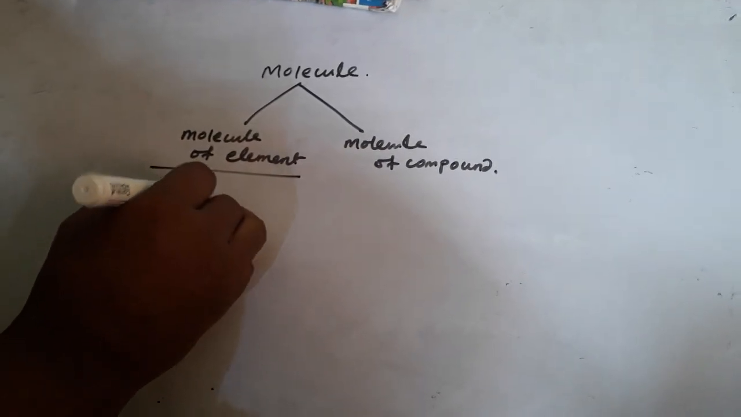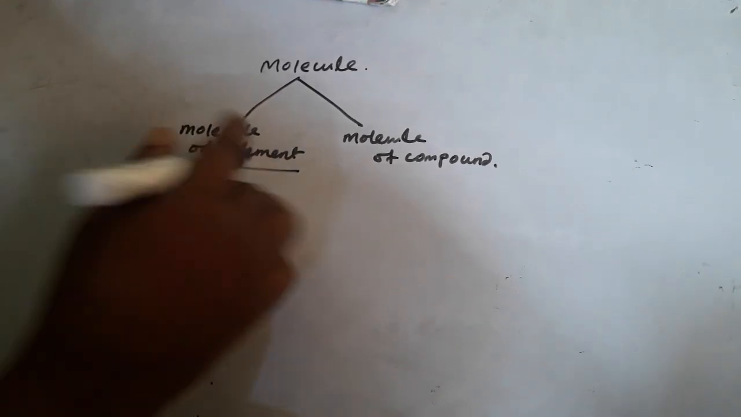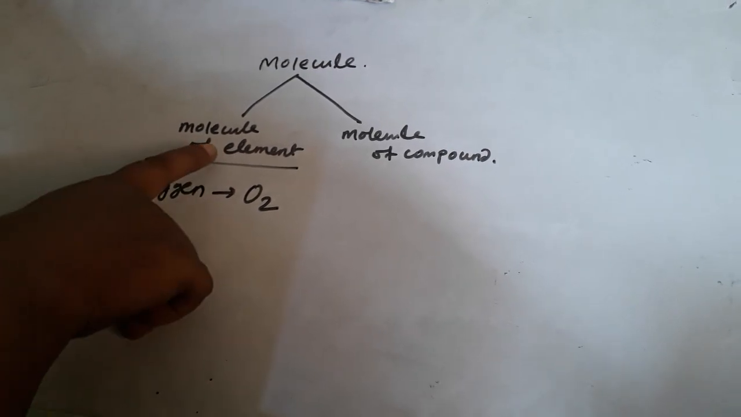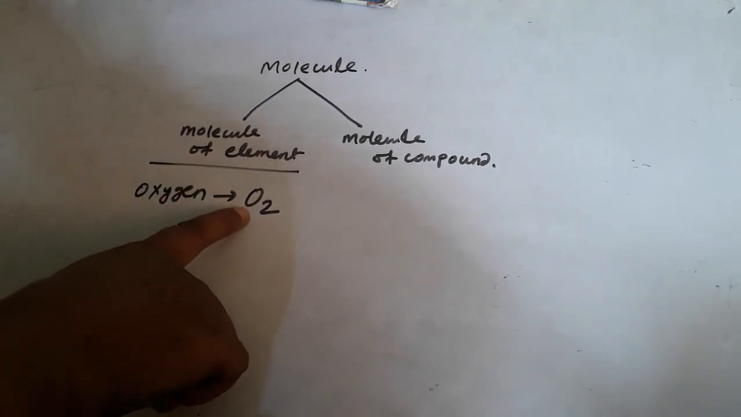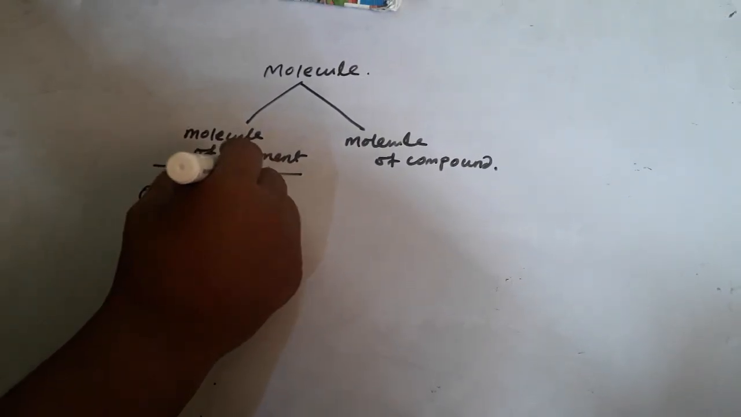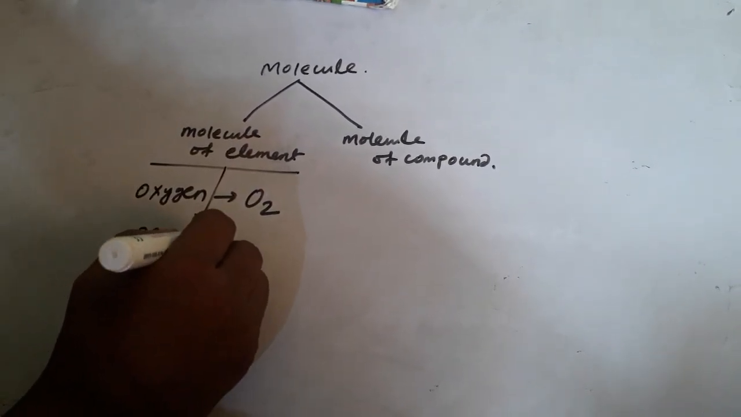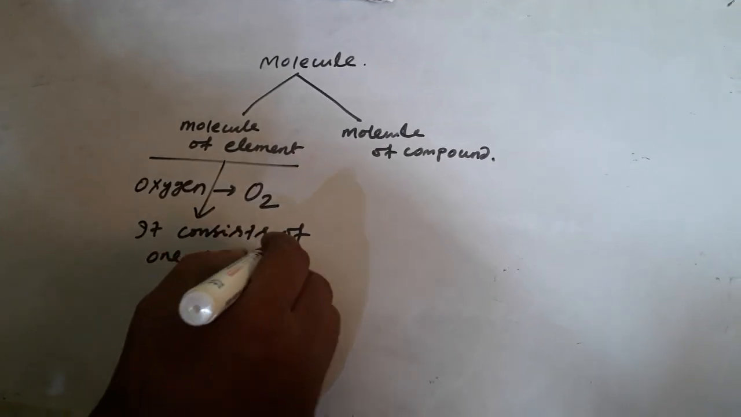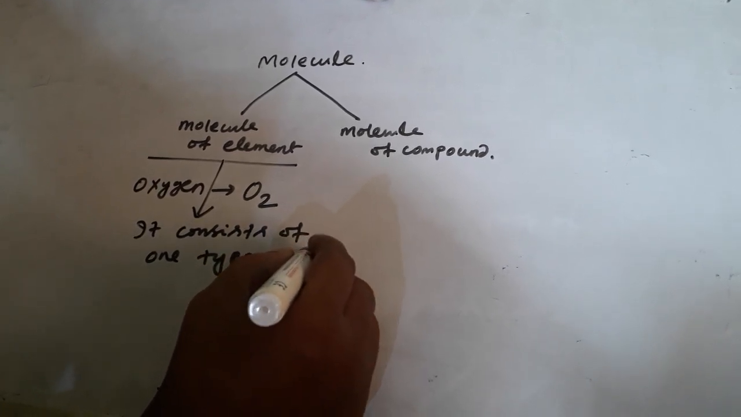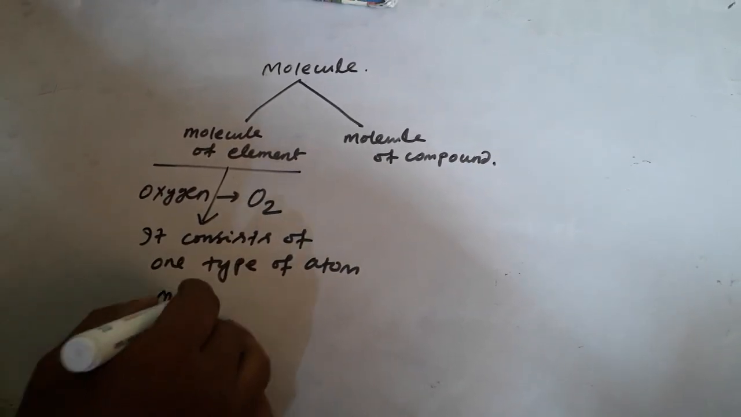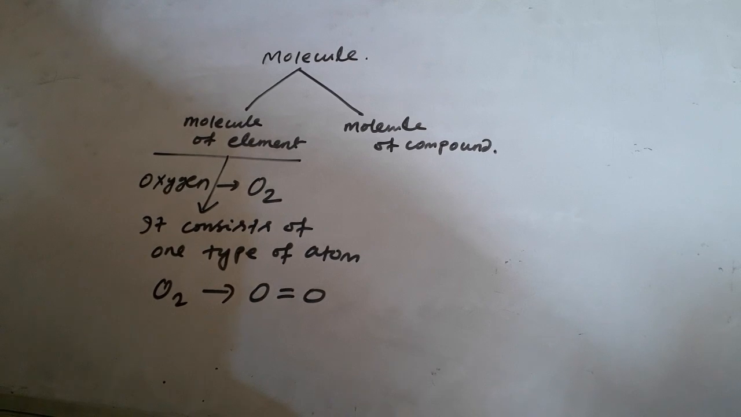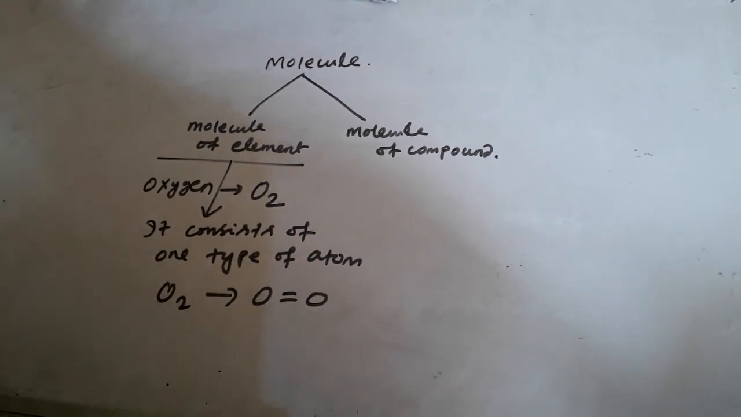Suppose I write oxygen. Oxygen molecule is written as O2. Molecule of element means what? Molecule of element consists of one type of atom. Remember, one type of atom, not one atom. In oxygen you see O2, here two oxygen atoms are there. So it consists of one type of atom.